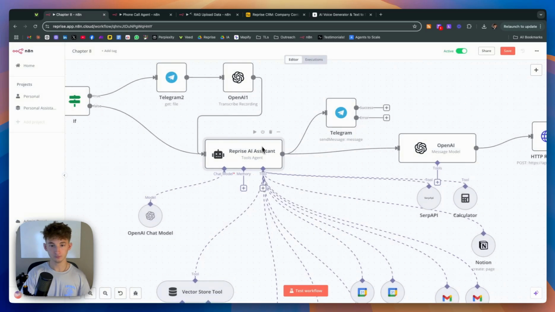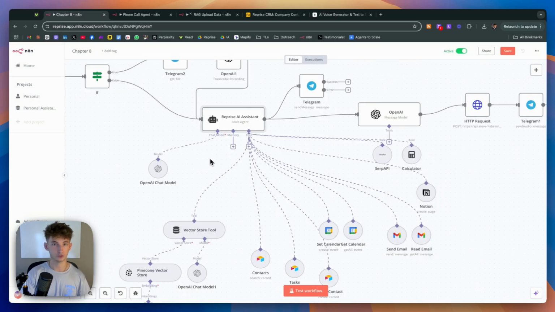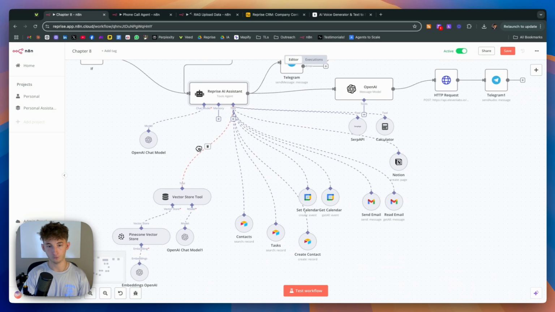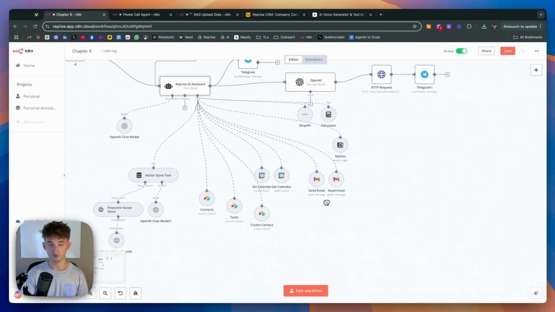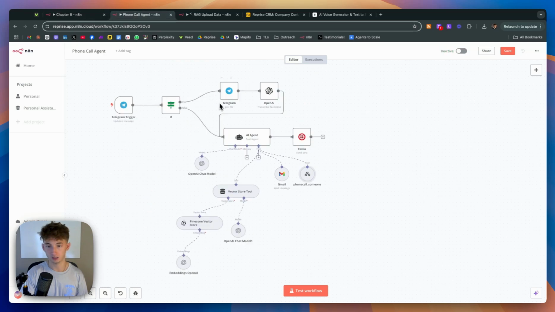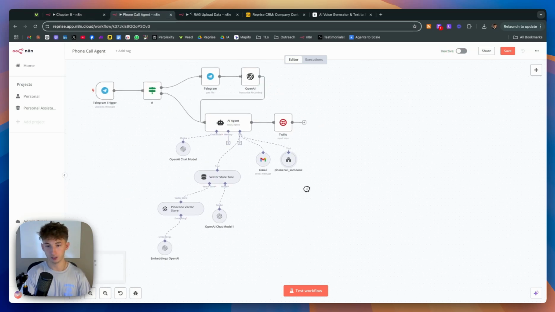Okay. Next, what we have is we're just going to explain all the different tools and what I've chosen for this. Now, I've kept it relatively simple and kind of bare bones for now. So we just have simple admin things like setting calendar, getting the calendar, all that. But in the past, like one of my most recent videos, we've done things where you could call tools where it can actually call somebody and use AI to have conversations and perform specific tasks on that call.